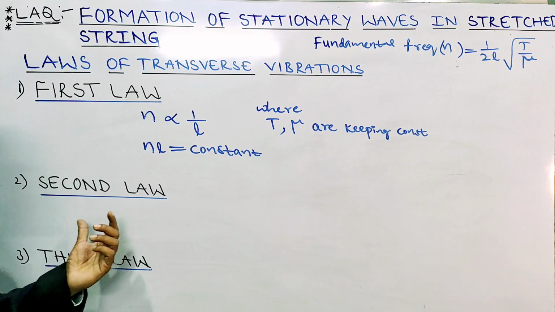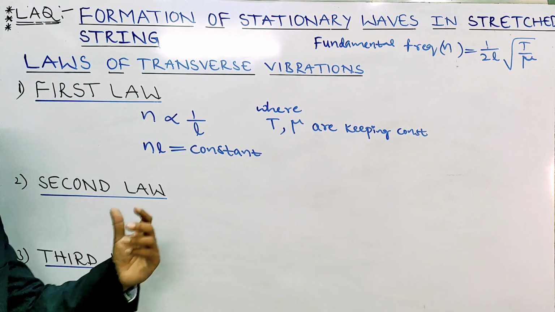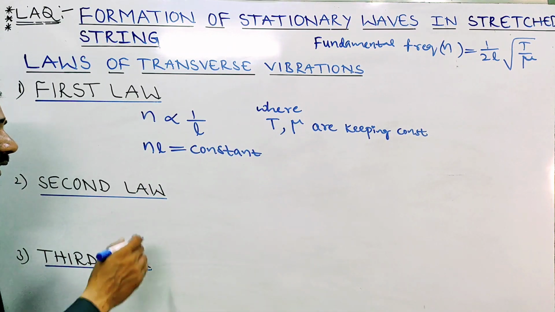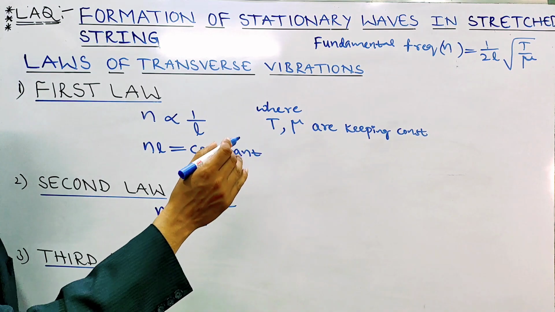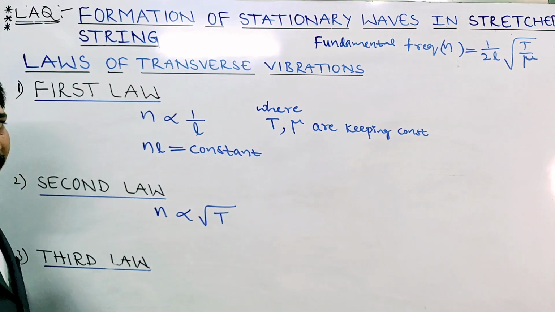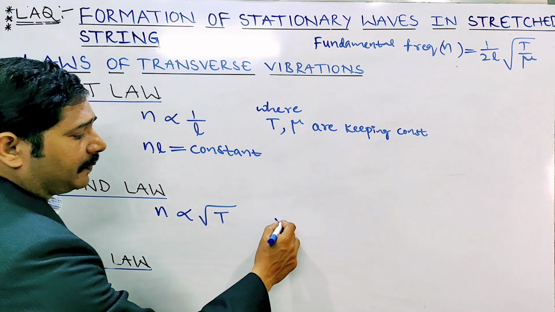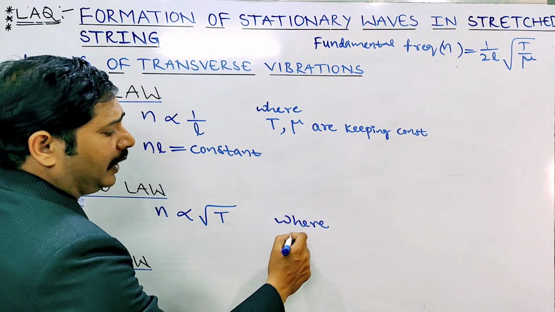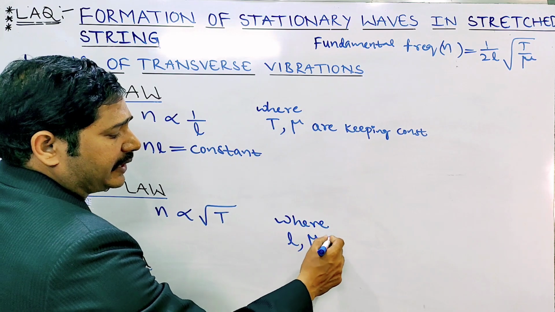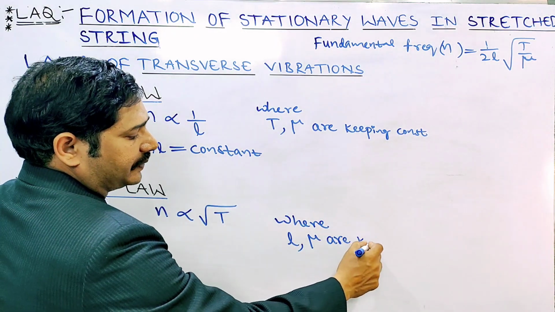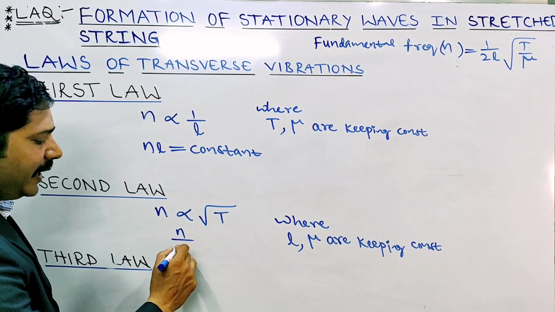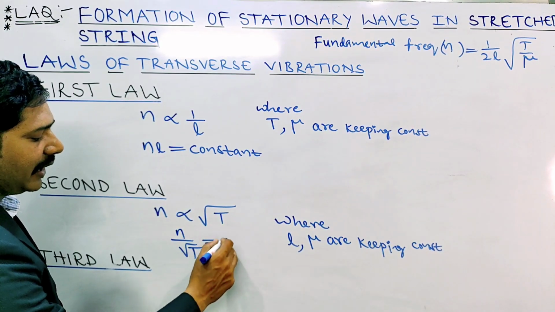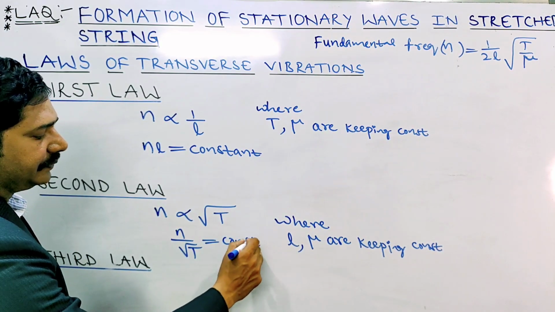The second law: when the string is vibrating in fundamental mode, the fundamental frequency is directly proportional to the square root of tension, where length and linear density are kept constant. N is proportional to the square root of T, so N by root T is equal to a constant.